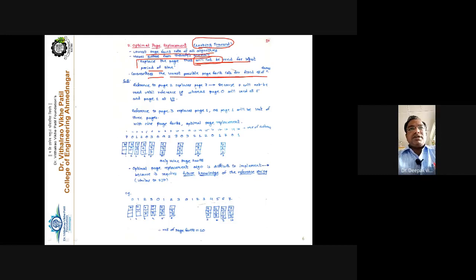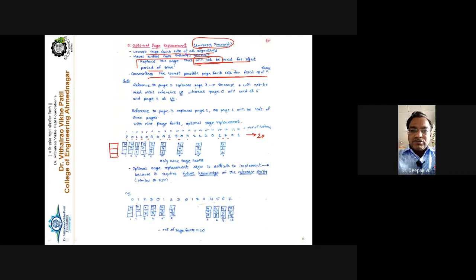See the example again, the same string as considered in the previous algorithm, that is FIFO. That is nothing but your 7 0 1 2 0 3 0 4 2 3 0 3 2 1 2 0 1 7 0 1. That is, 20 memory references are made. The same string we are using in three algorithms, right? And the number of frames is also 3. So the memory reference string is fixed, and the number of frames is also fixed. The three frames are there.